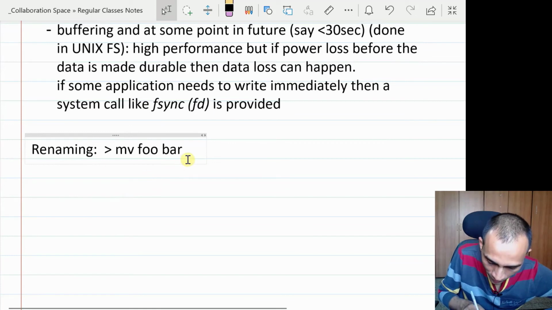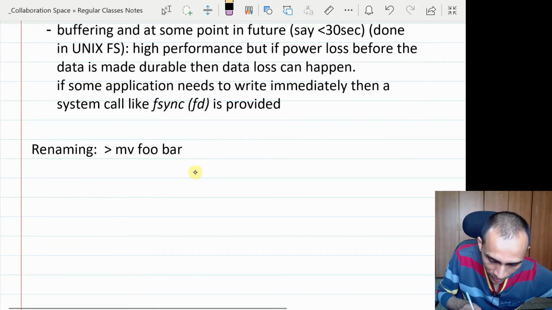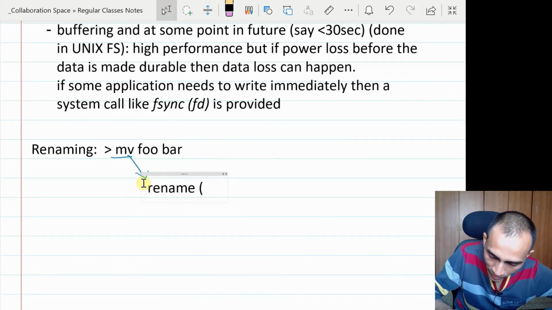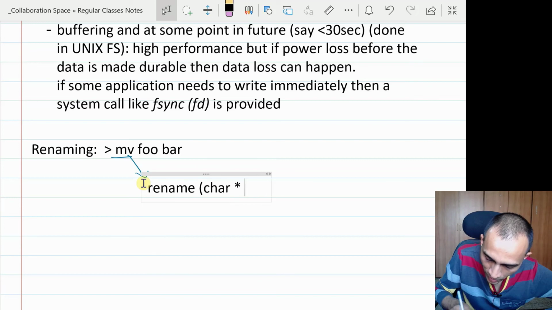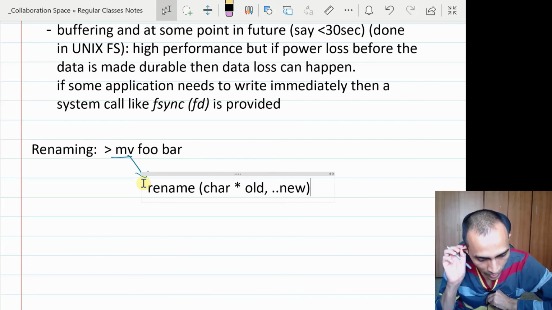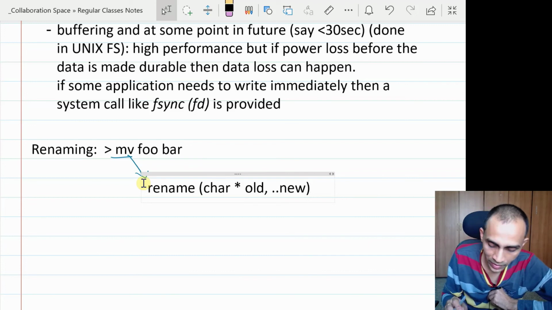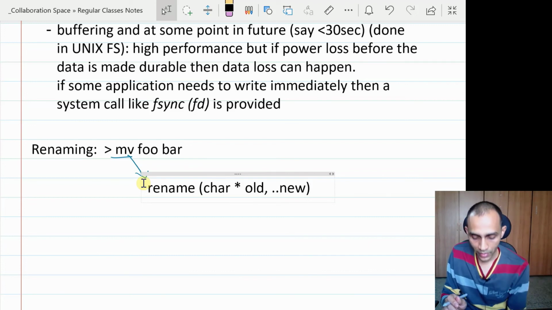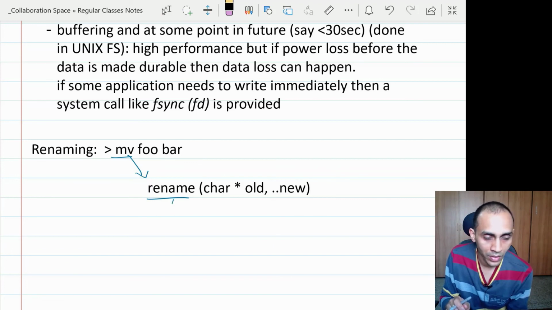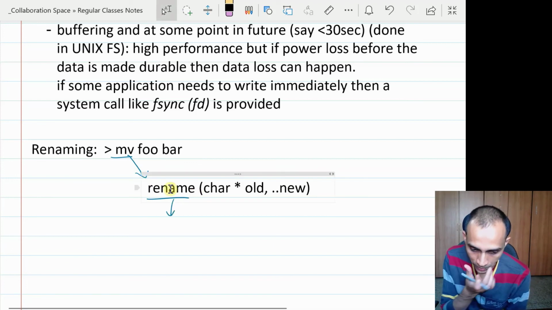If you do a trace on this command, you will see that it internally calls a system call called rename, which basically takes the old file name and the new file name, as char star, I think. There may be more arguments, but it basically just renames, replacing the old name by the new name.